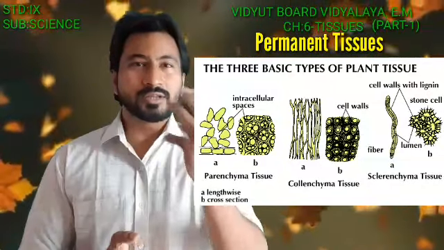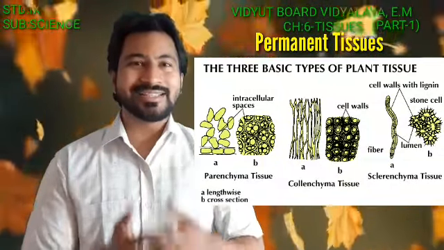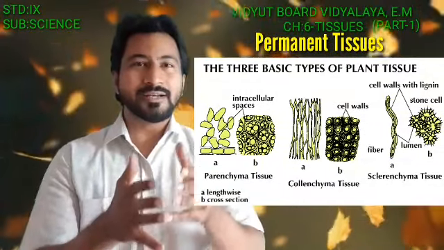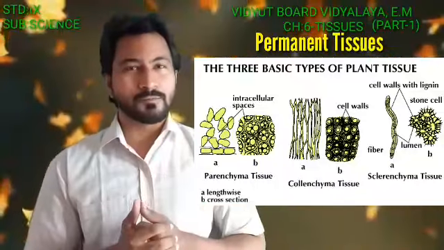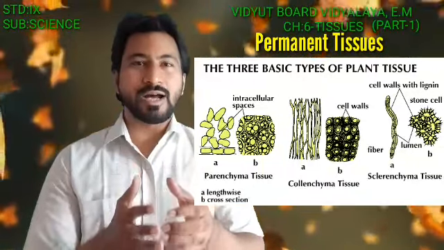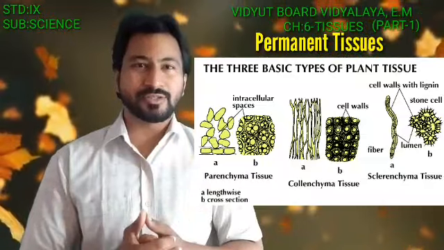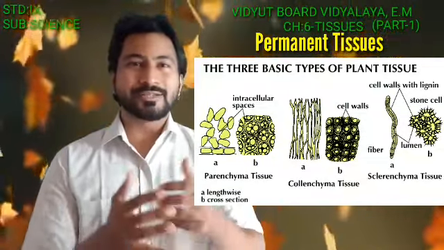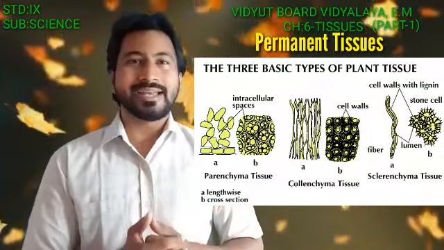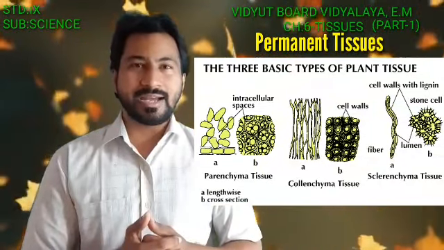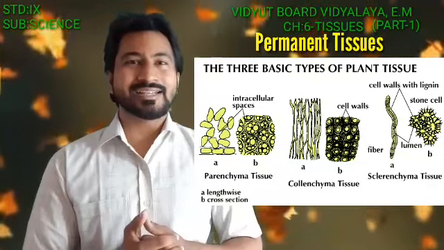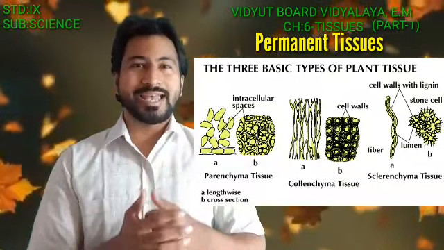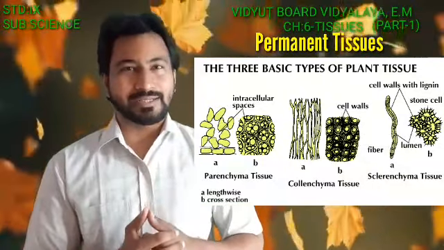Moving on to the third one, that is the sclerenchyma. Sclerenchyma is said to be a dead mechanical tissue. The cells of this tissue are mainly dead in nature. So where is it mainly present? It is also present at certain regions below the epidermis, and mainly present at the dead tissues of certain fruits also and certain regions of the plant.